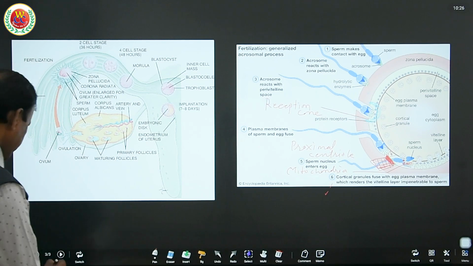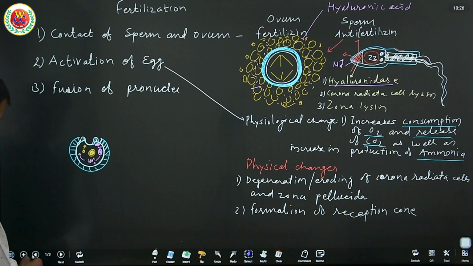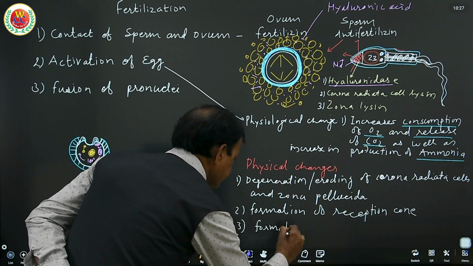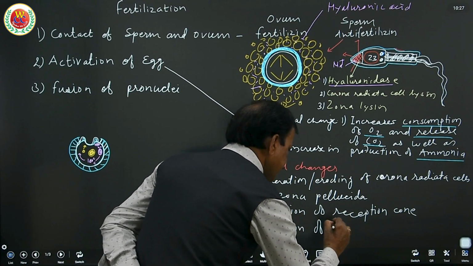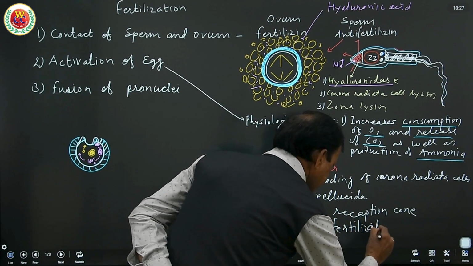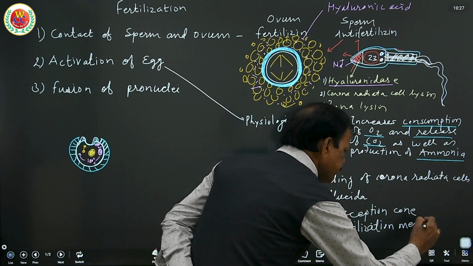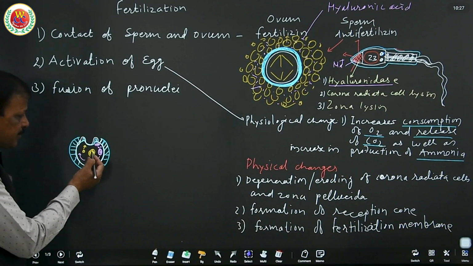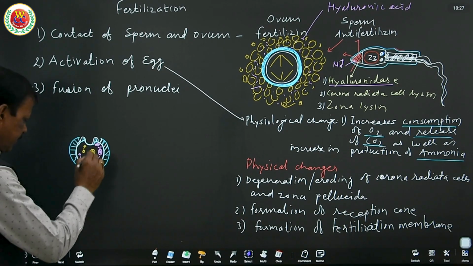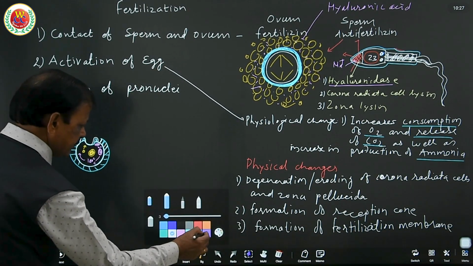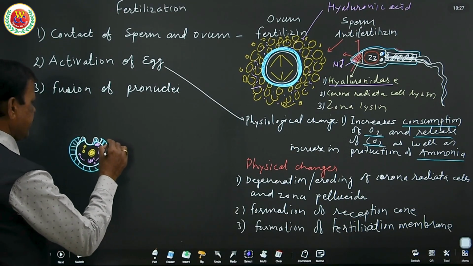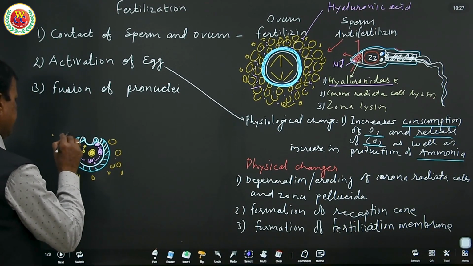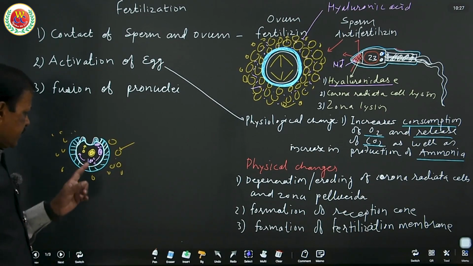This is also one of the physiological events, the formation of the fertilization membrane. So third, after fertilization, is the formation of the fertilization membrane to prevent polyspermy. Now here these two pronuclei are ready to fuse and form the zygote. By this time the corona radiata is already degenerated, so degeneration of the corona radiata is completed.